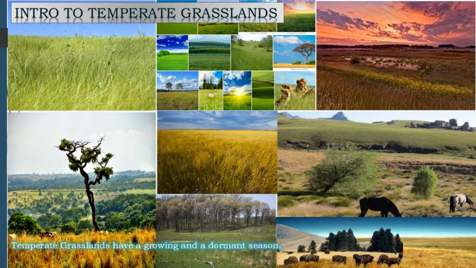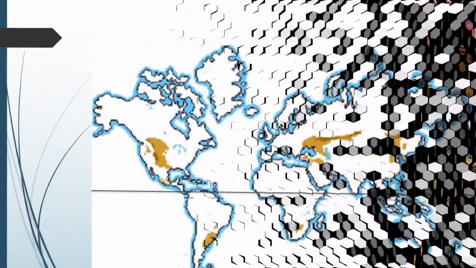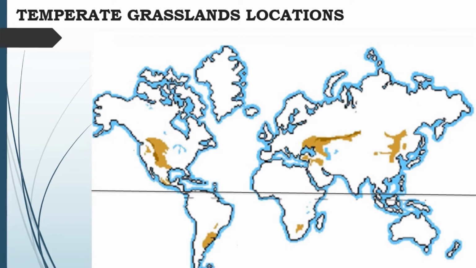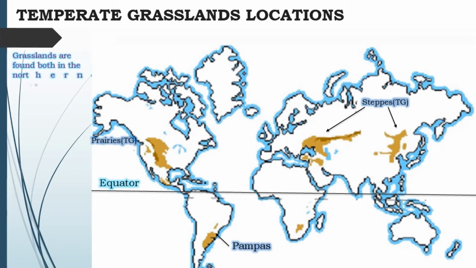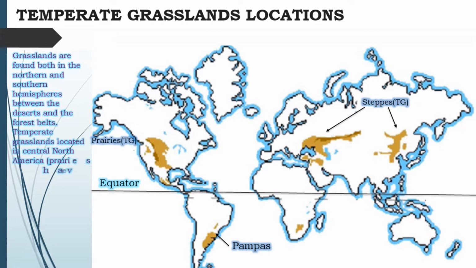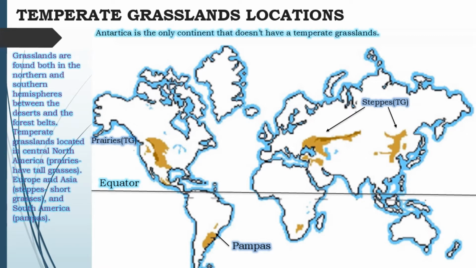Temperate grasslands have a growing and a dormant season. Temperate grassland located in the central North America prairies have tall grasses. Europe and Asia have steppes with short grasses, and South America has pampas. You can say that grasslands are found both in the northern and southern hemisphere between the deserts and the forest belts. Antarctica is the only continent that doesn't have a temperate grassland.